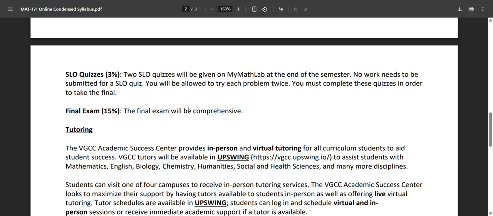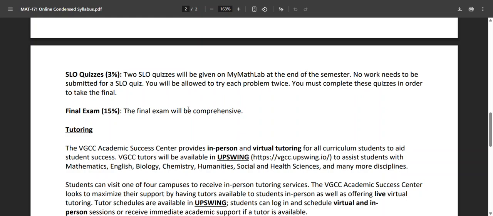The next section is for SLO quizzes. SLOs are student learning objectives, I believe is what they stand for. This is something we have to do to get data for the school. So this is 3%. It should be the same for all math instructors across Vance Granville. And there's 2 of them. They'll be given at the end of the semester.